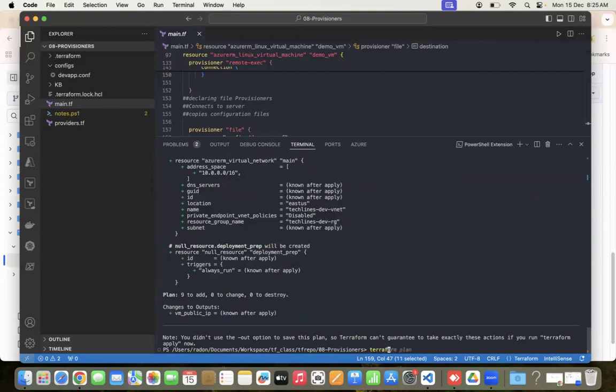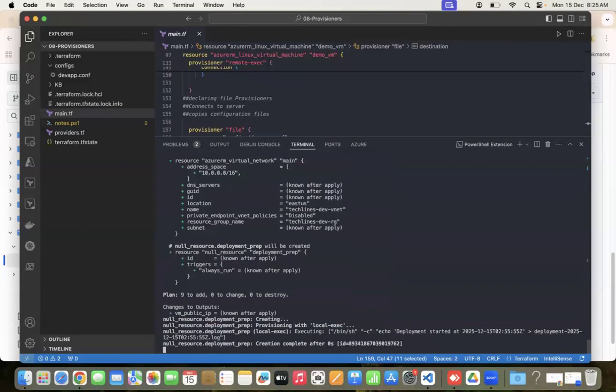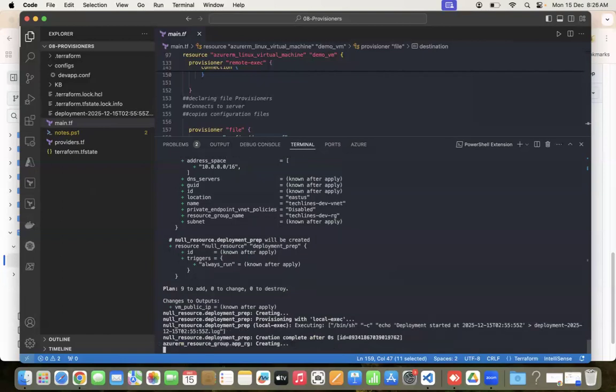Let me go ahead and run terraform apply -auto-approve. So it is now going ahead and creating the VM.